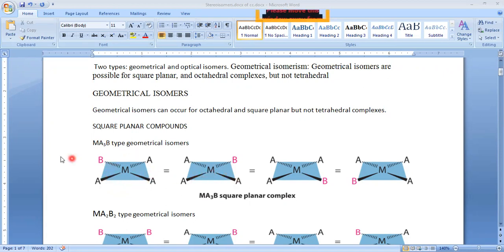We can change the geometry. If you exchange the positions of A and B, you may get this one.